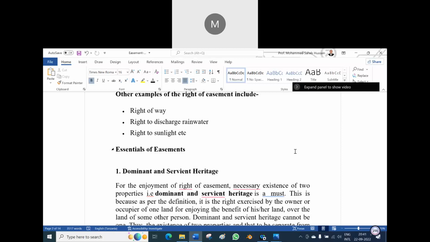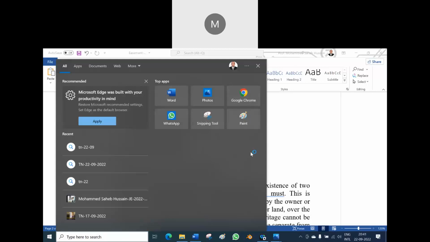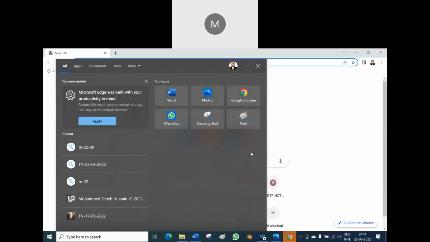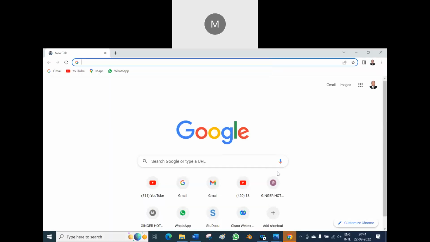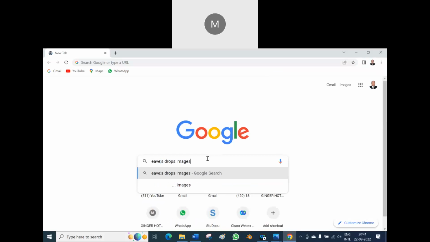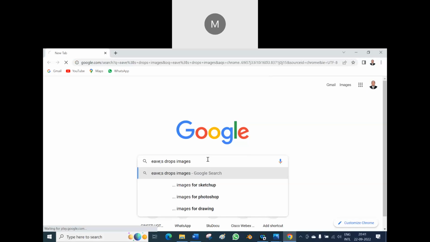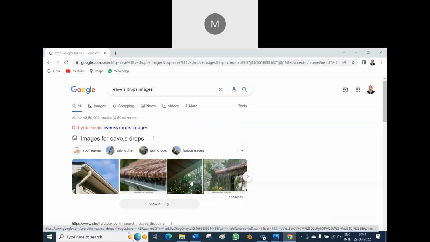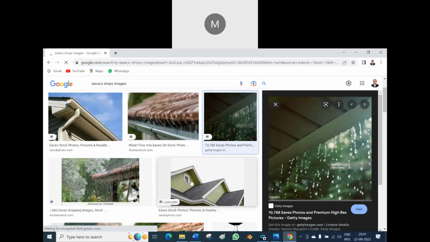Suru నీళ్ళని ఏమంటారు తెలుసా? ఈవ్స్ డ్రాప్స్ అంటారు. Eavesdrop. Yes, because I want to show you. Okay, now I can show you, because I am opening the Chrome. Eaves drops images. Let me check it. Did you see here? Did you see the drops?